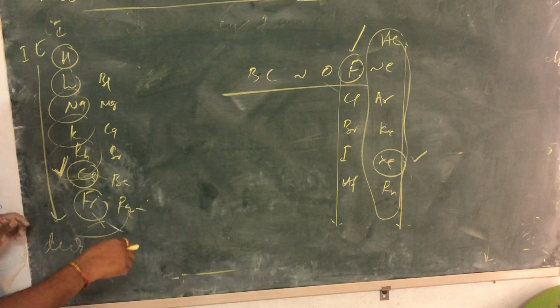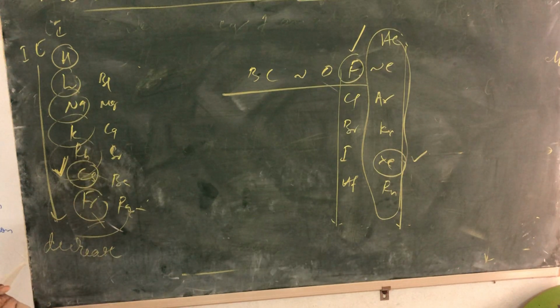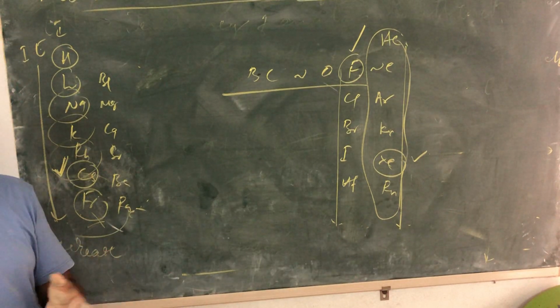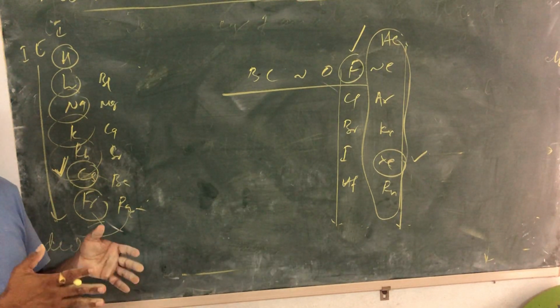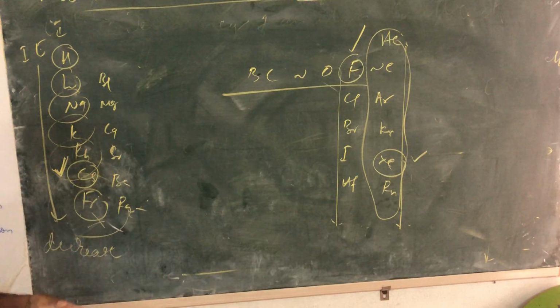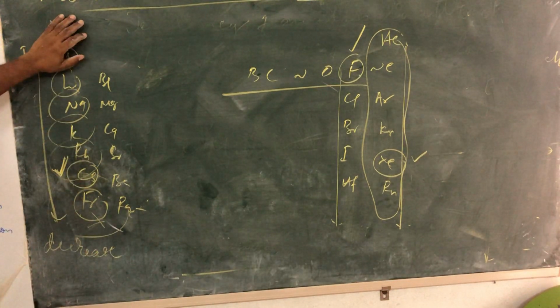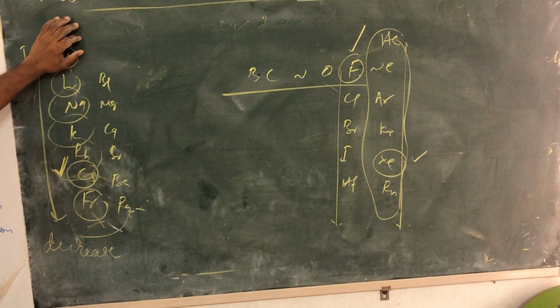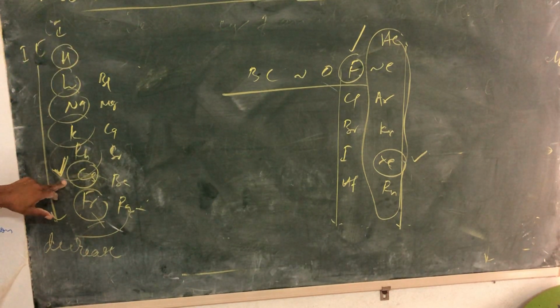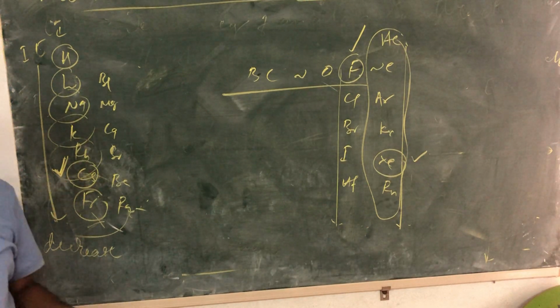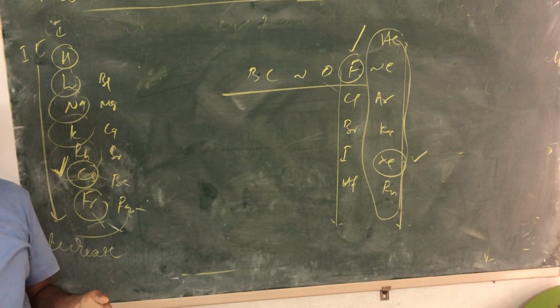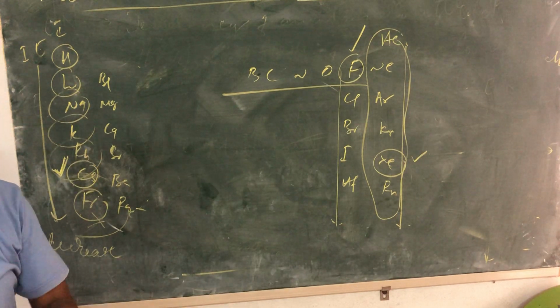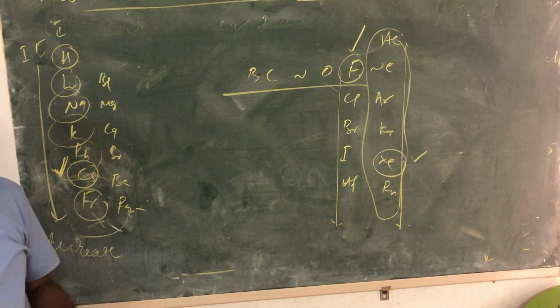Okay. So what are metals? Metals are electropositive elements, by losing electrons. Why? Because they have the tendency to lose electrons. Now you tell me, out of these metals, excluding hydrogen, which element can lose electrons easily? Cesium. So what are metals? Metals are the elements which can lose electrons easily. They have the tendency to lose electrons.